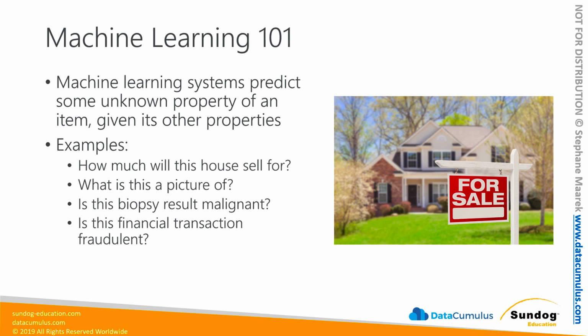And a very important application in the financial world is trying to flag financial transactions as fraudulent or not. So based on the attributes of a financial transaction, such as where the transaction took place, the amount of the transaction, and who did it, I might be able to automatically flag a credit card transaction as potentially being a fraudulent transaction and sparing both the bank and the customer a lot of hassle by catching that early on. These are all real-world examples of machine learning and how it's being used today. There's a lot of different ways to do it, and we're just going to talk about one for now.